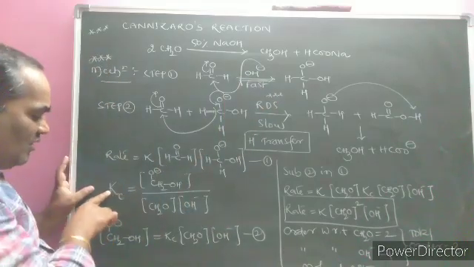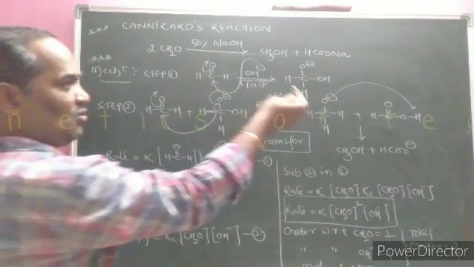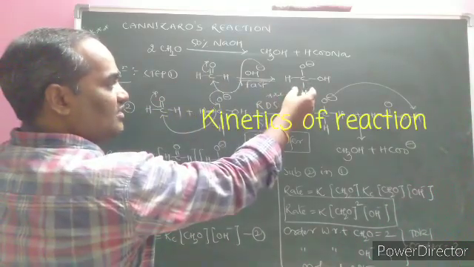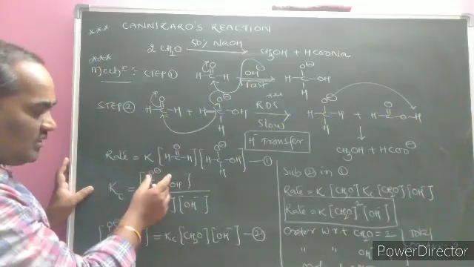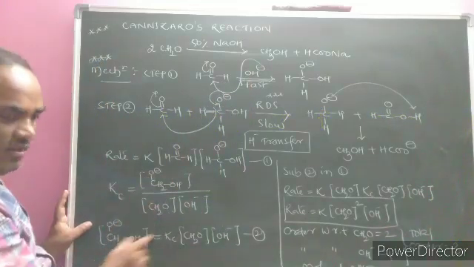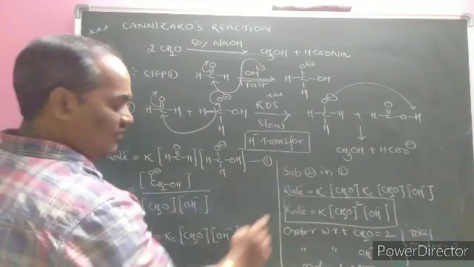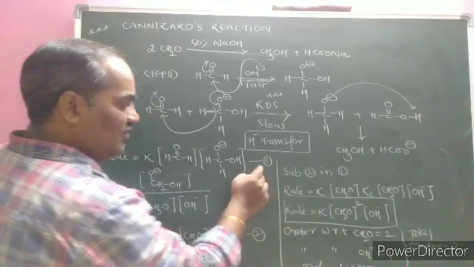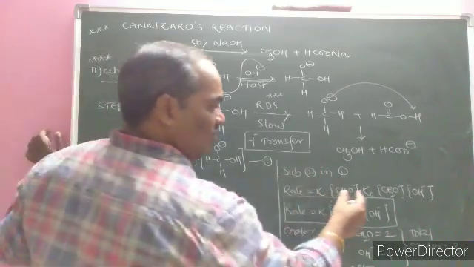In any equilibrium, the equilibrium constant is Kc. Kc is equal to the product of concentrations of the products by the product of the concentrations of the reactants, solving for the numerator, then on cross multiplication, that is equation number 2, substituting in equation number 1 in the place of this alkoxide ion. Now rate is equal to K.